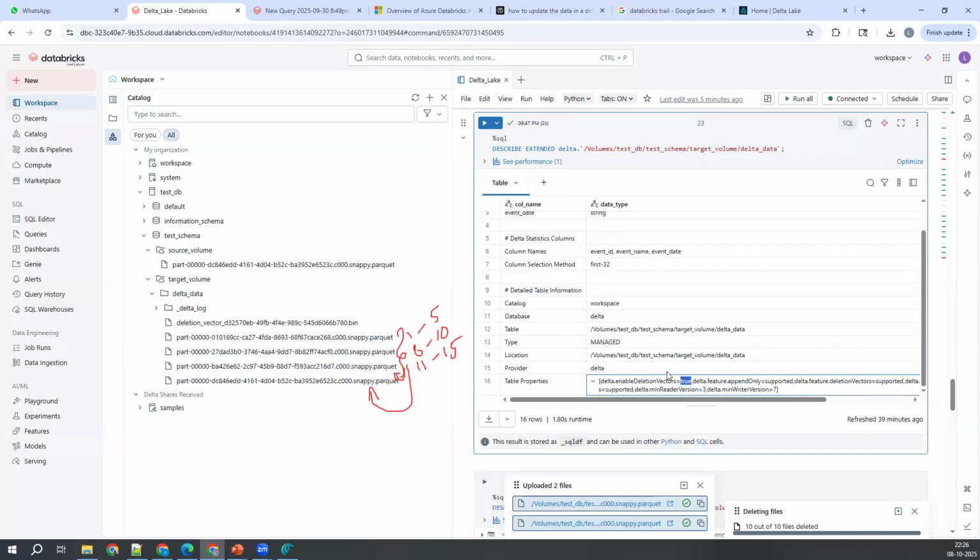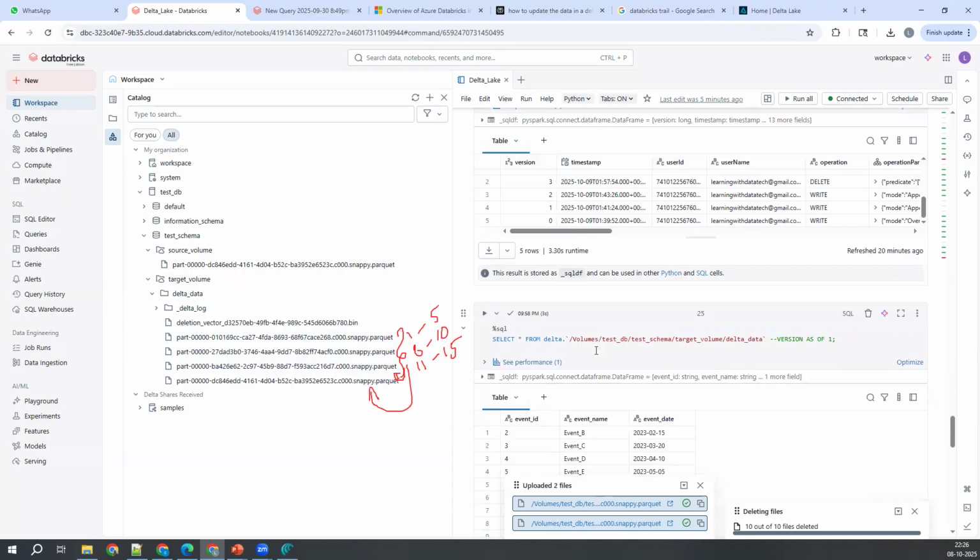First, we will not generate deletion vectors if you're setting these deletion vectors to false. You observe and let me know the conclusion points.